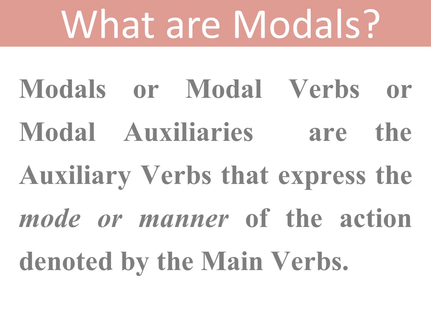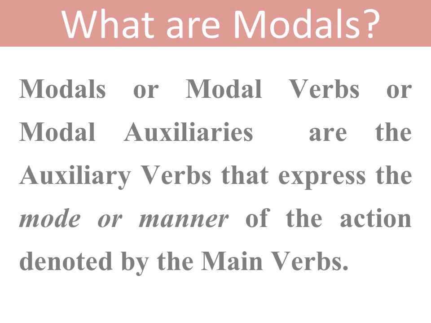Auxiliary verbs denote two things. One is the time of the action and the second is the manner of the action. Action means the main verb. Auxiliary verbs tell you when the action took place and how the action took place, in what manner it took place.